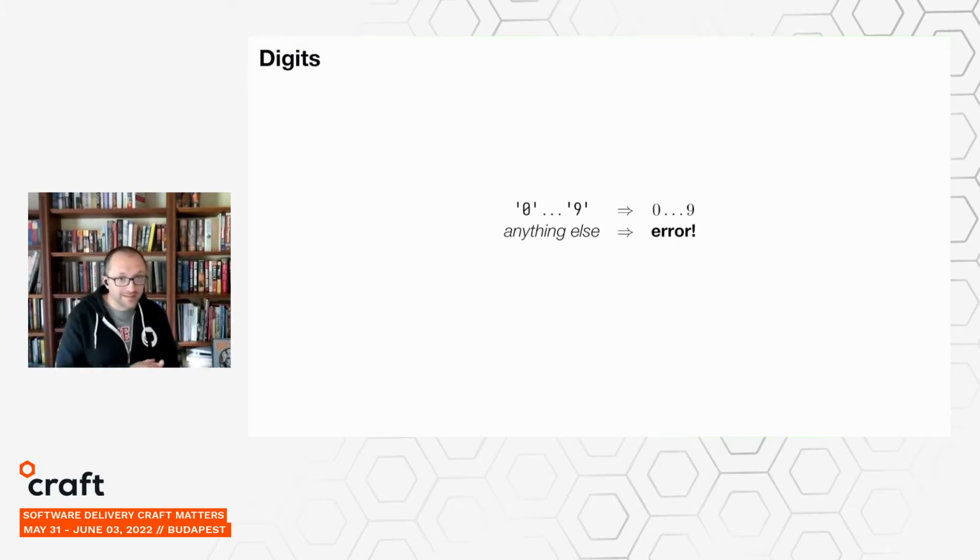So for our running example in this section, we're going to look at some code that can parse a single digit stored as a single ASCII character and extract that into a corresponding integer value. And now this is a process that can fail because not every ASCII character is a digit. And we need to think about how we're going to detect and model that failure.